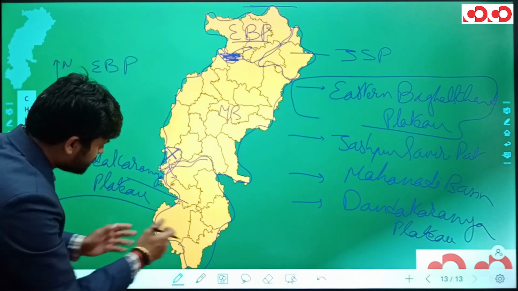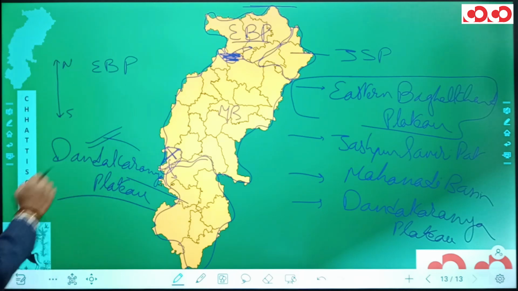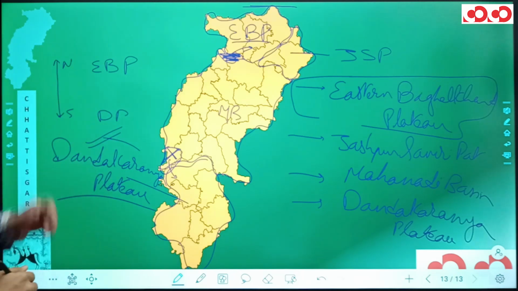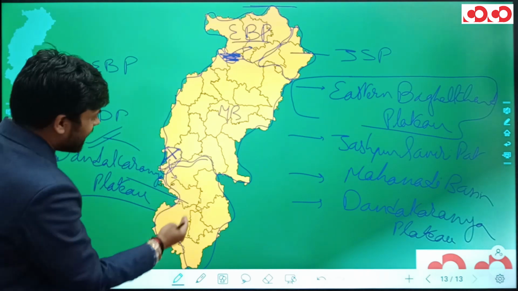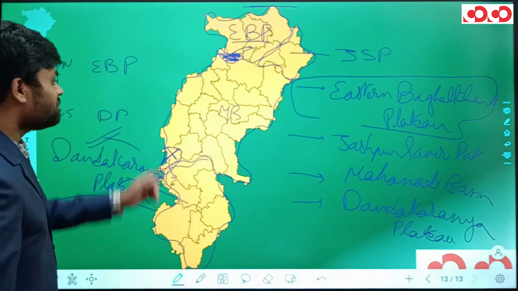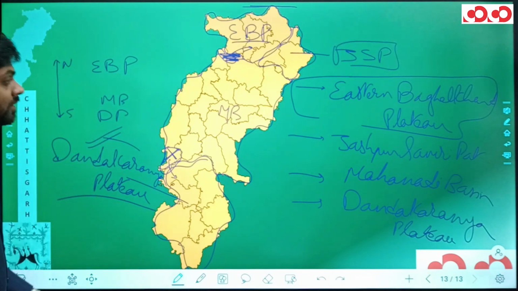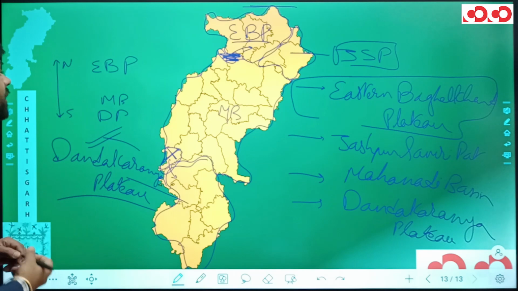The southernmost subdivision is the Dandakaranya Plateau, and I hope that there is no confusion regarding this. And just above this Dandakaranya Plateau is the Mahanadi Basin. And finally, we are left with what?